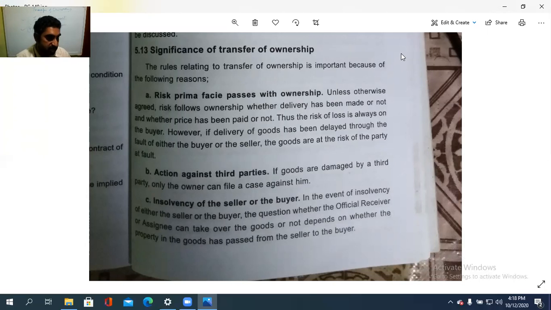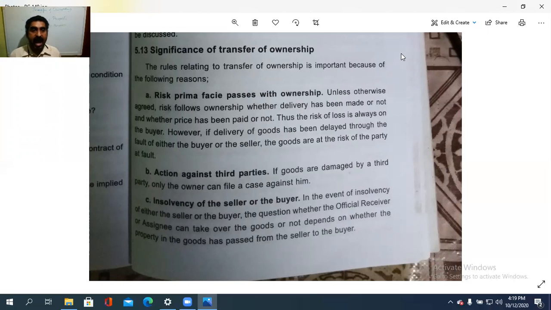The risk is to be passed along with the ownership passing. At the time the seller passes the ownership, the risk also is to be passed to the buyer. So risk follows the ownership whether the delivery has been made or not, and whether the price has been paid or not. Whether the price is paid or not, or the item delivered or not, risk is to be passed along with the ownership to the buyer. That is the first case, risk prima facie passes with the ownership.